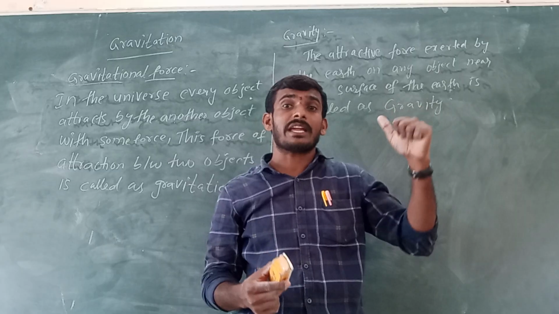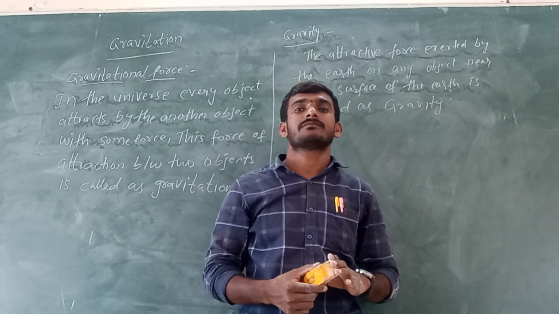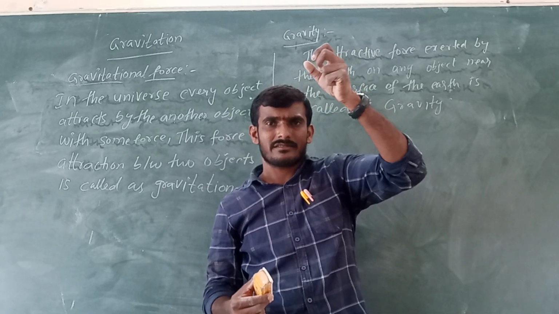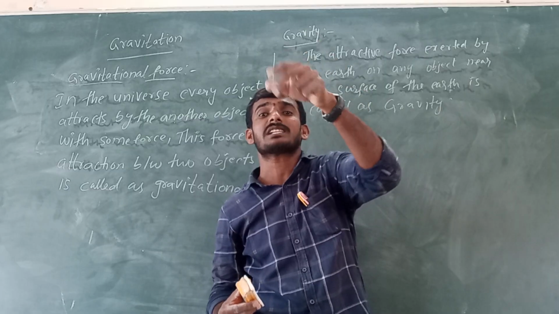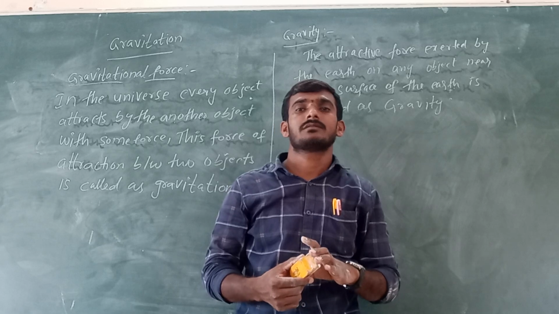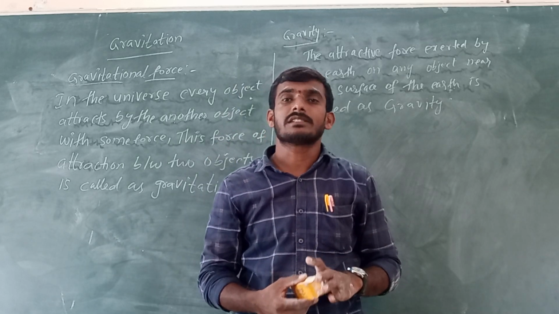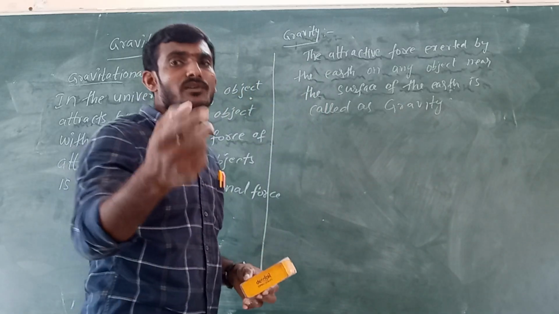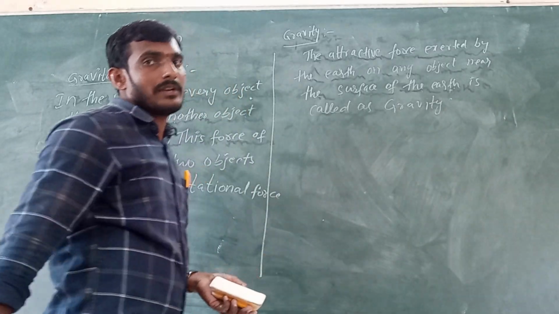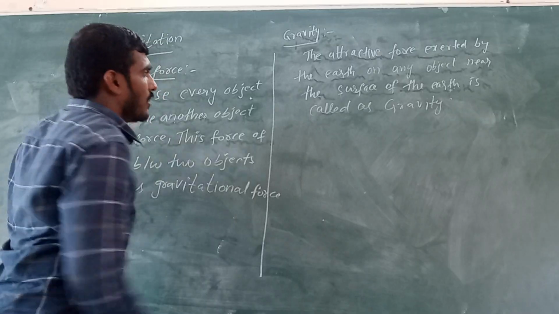In the case of gravity, of the two objects, one should be earth. That is gravity. The attractive force between earth and any other object is called gravity. Now we will see the acceleration due to gravity.